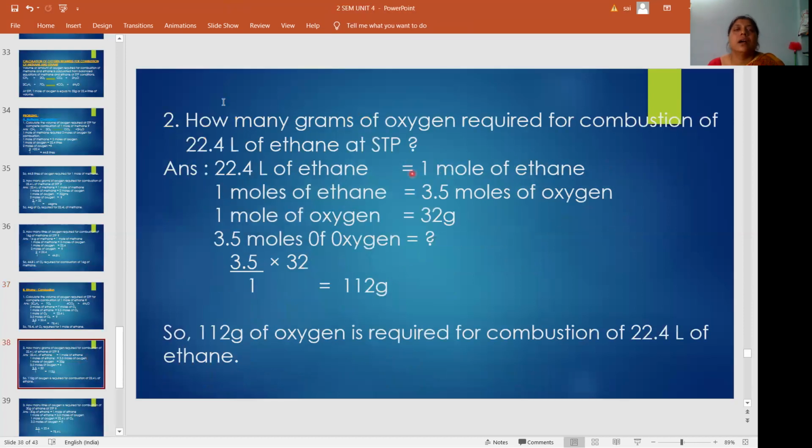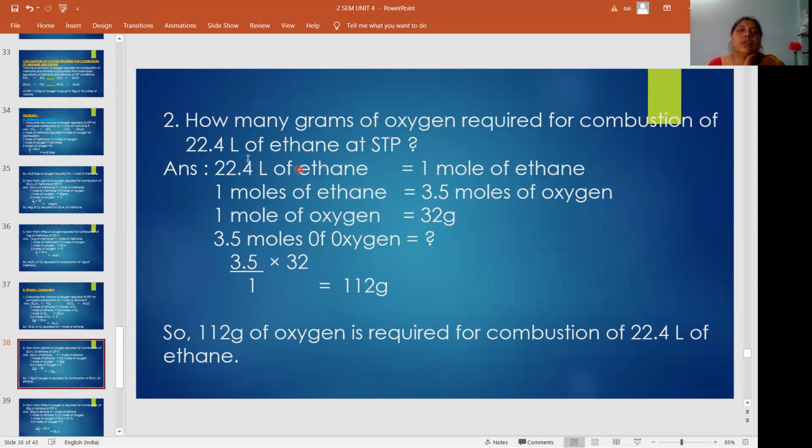Then next, how many grams of oxygen are required for combustion of 22.4 liters of ethane at STP? Same as the second question, but with ethane. Here grams of oxygen are asked.